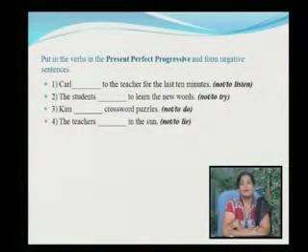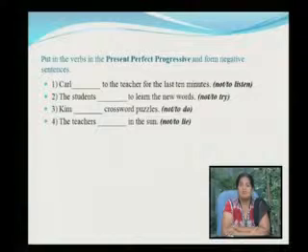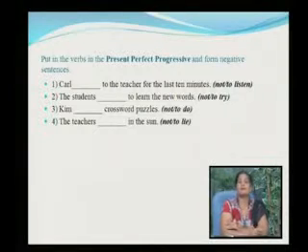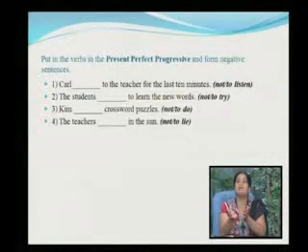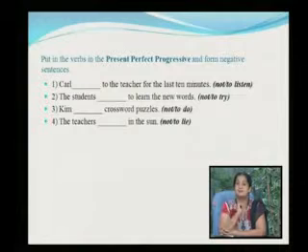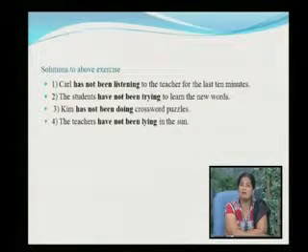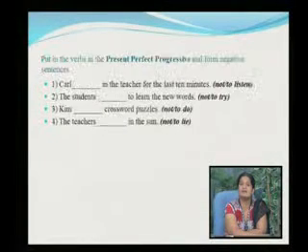Now, after doing all these negative answers and questions, put the verbs in the present perfect progressive form, negative sentences, like not and to listen. This means that you have to give an answer where you have a negation as well as perfect progressiveness. Carl hasn't been listening to the teacher for last 10 minutes. The answer is Carl has not been listening to the teacher for last 10 minutes.